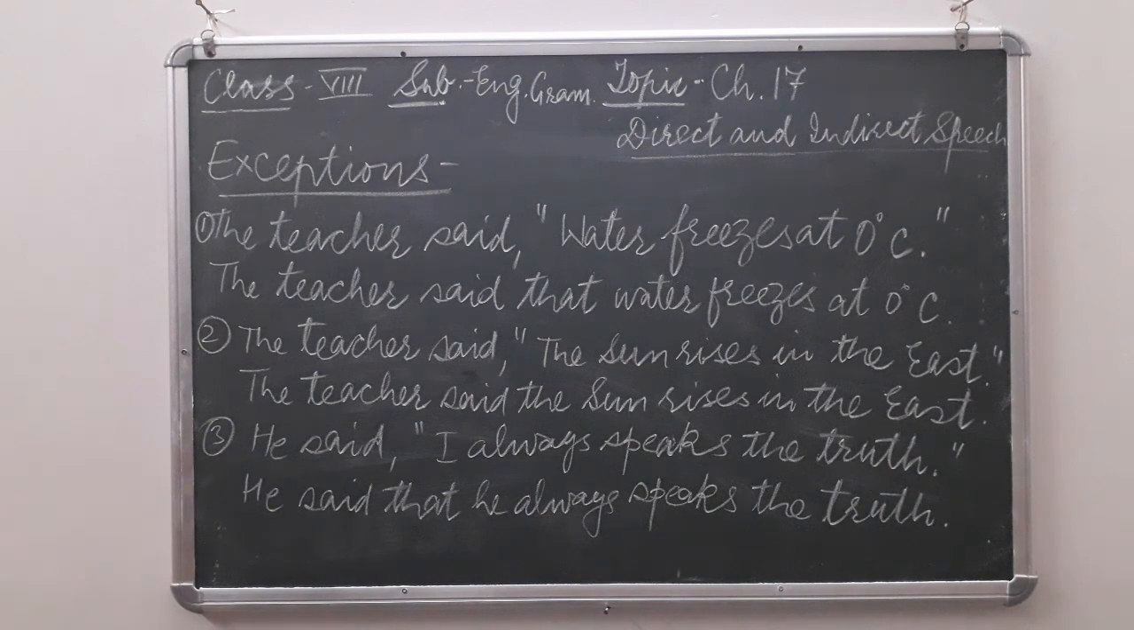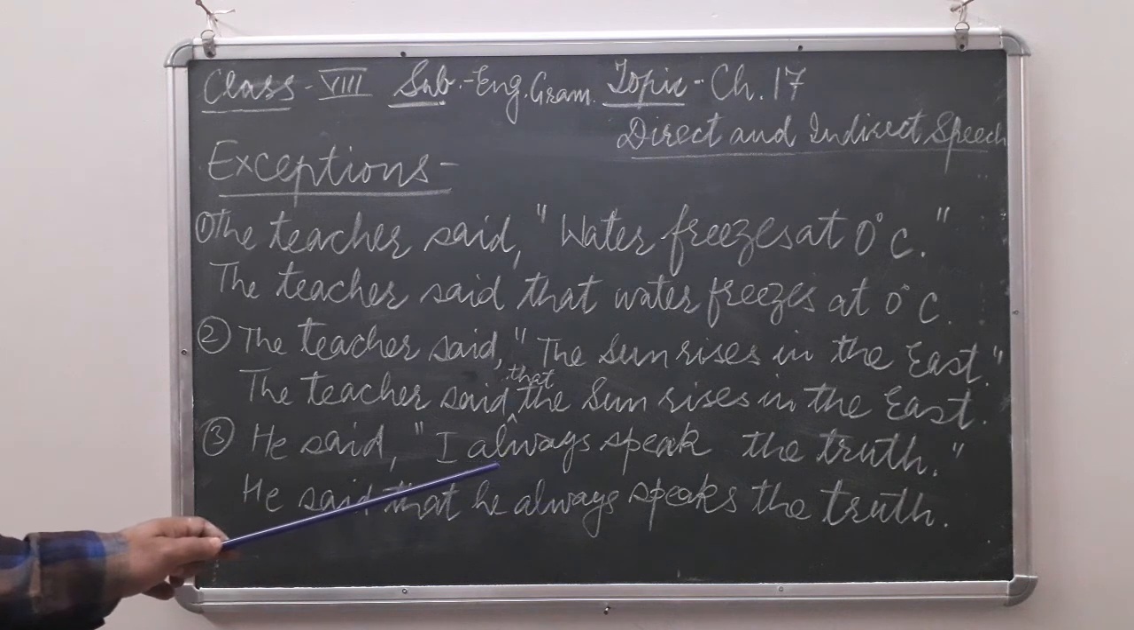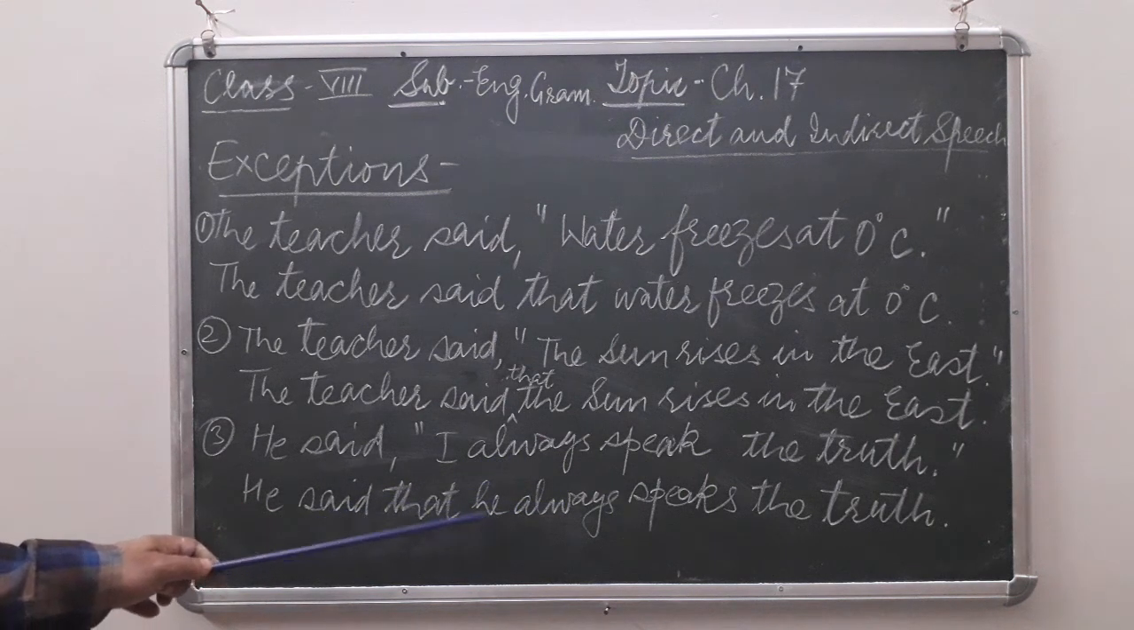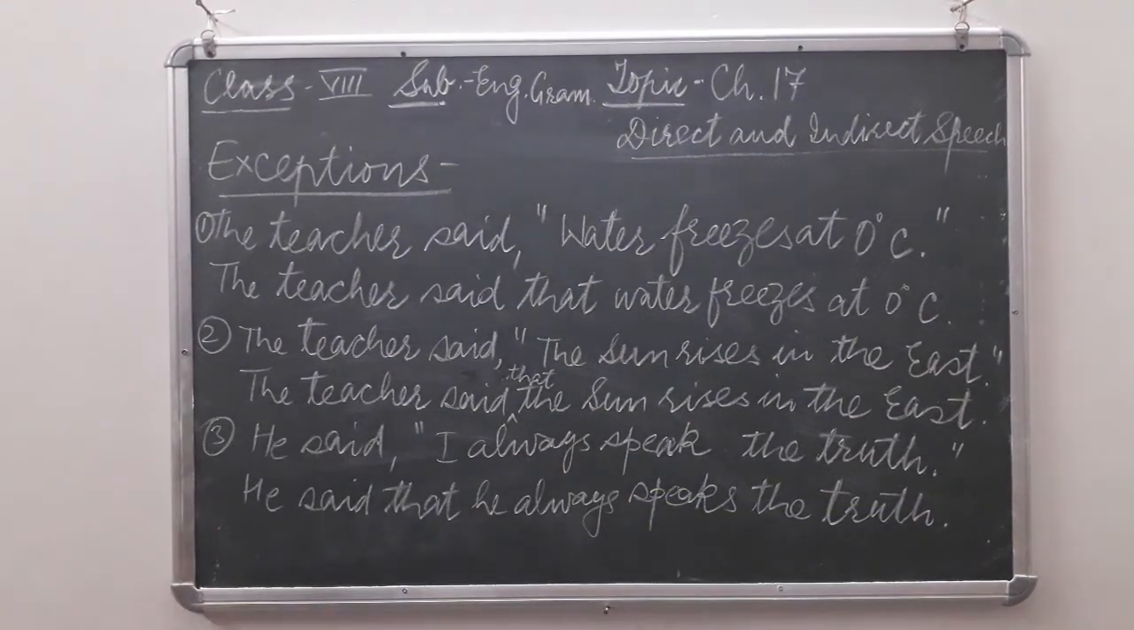Example number 3. He said, "I always speak the truth." Now what will be the answer? He said that. He always, it is his habit. So here the subject is third person singular, simple present tense. He always speaks the truth. So this is the answer here.